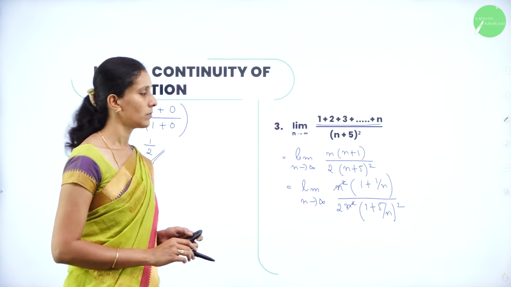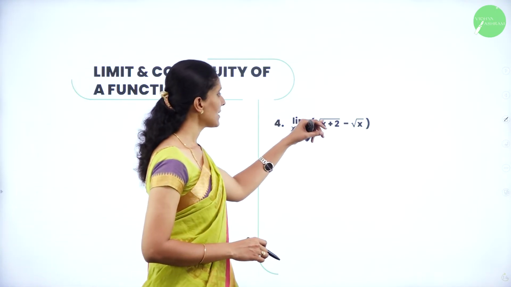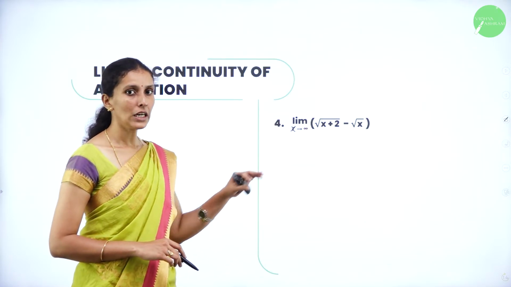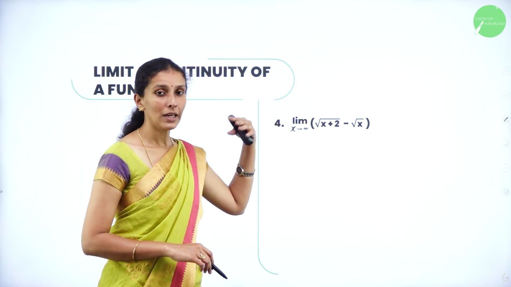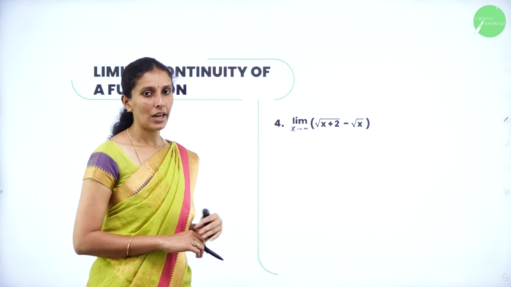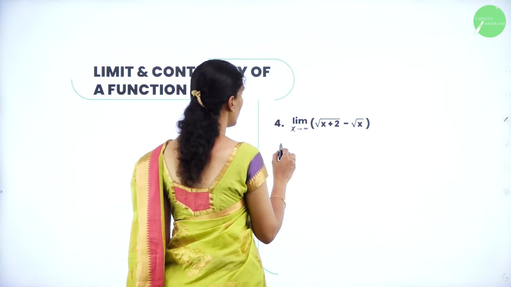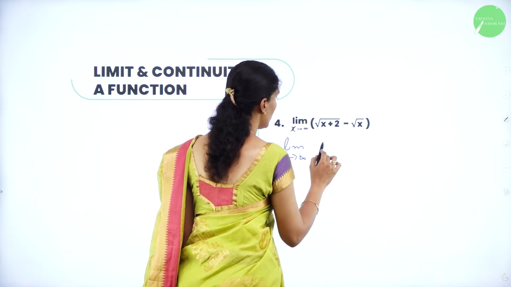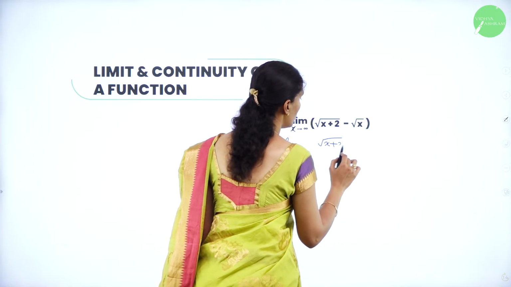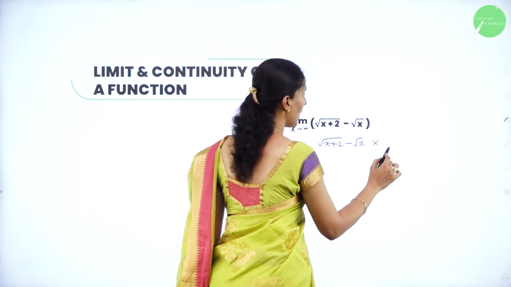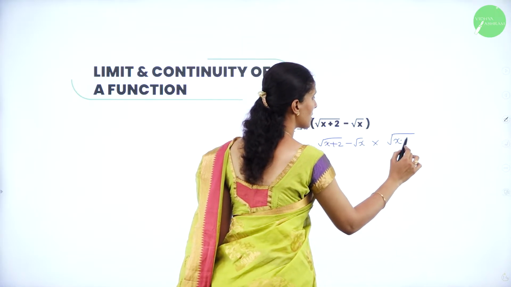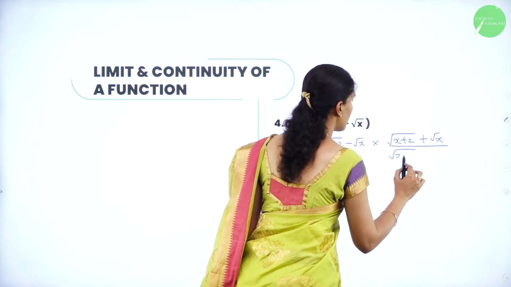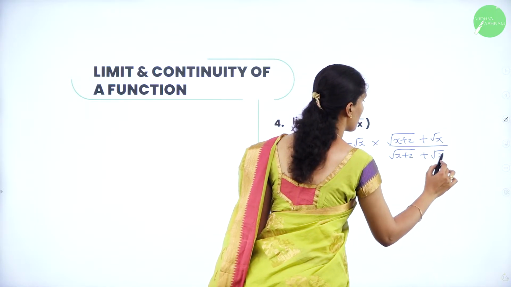Next we have a question: limit as x tends to infinity root x plus 2 minus root x. So here it is in the form of an irrational number. Let's rationalize it by multiplying with its conjugate. Here I'll take limit as x tends to infinity root x plus 2 minus root x, multiplying with its conjugate, root x plus 2 plus root x over root x plus 2 plus root x.